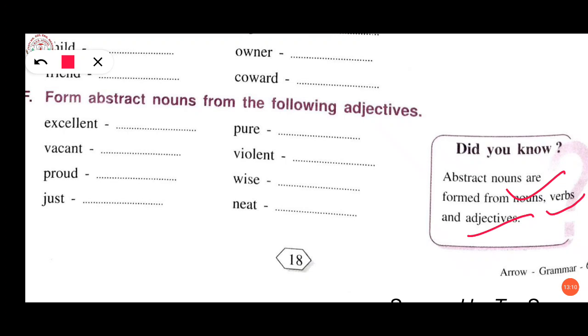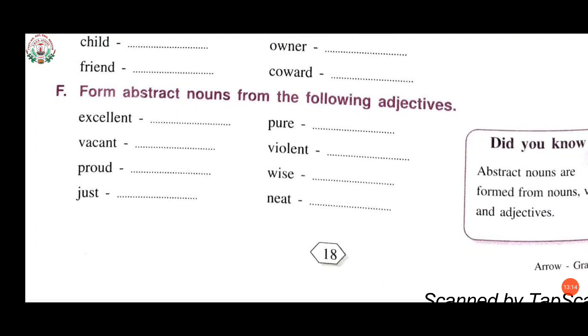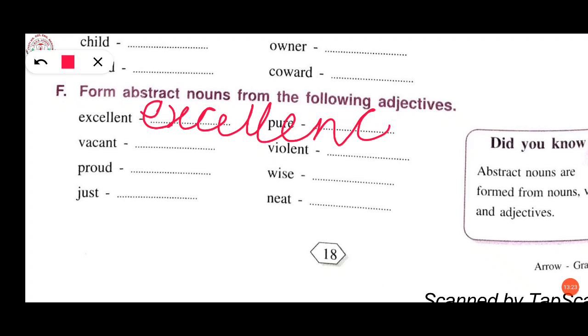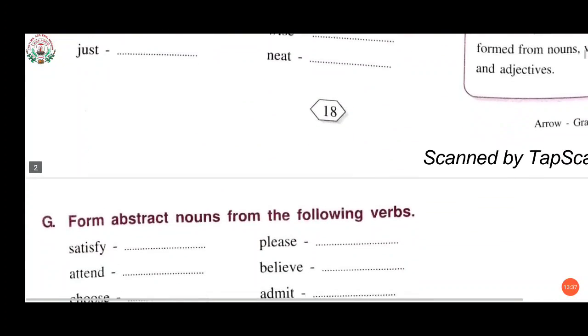Now here the adjectives are given. Let's start. First one, excellent. Excellent, we can change this to excellence. Then vacant, vacancy. Proud can change to pride. Just, justice. Pure, purity. Likewise, the next you will do.